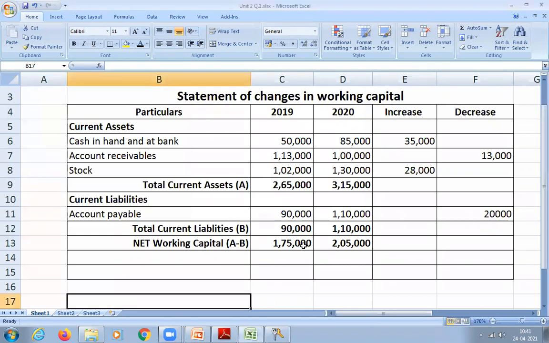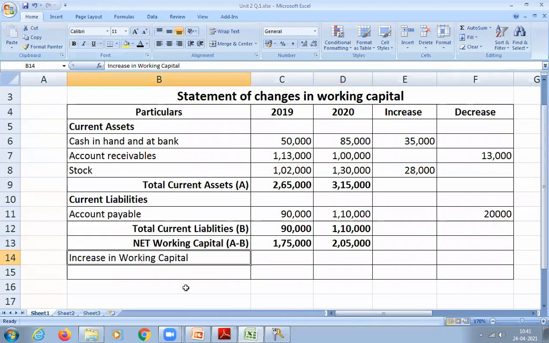Now you see, for 2019, how much did we get as working capital? 1,75,000. And for 2020 we got 2,05,000. So now tell me whether it is an increase or decrease in working capital. Increase. So right here, increase in working capital. If it is a decrease, then it is a decrease in working capital.